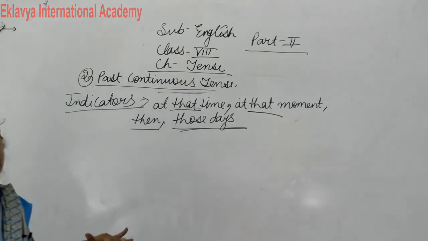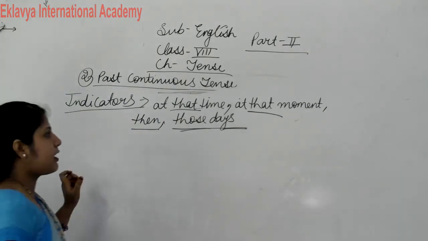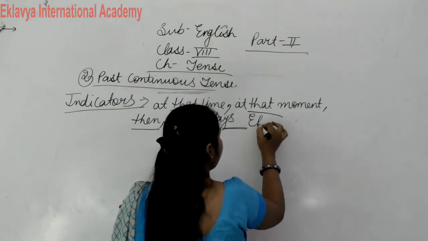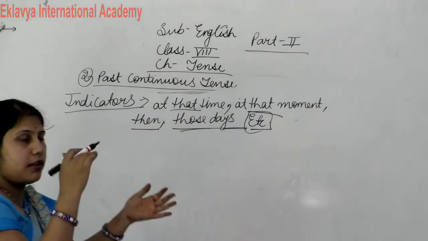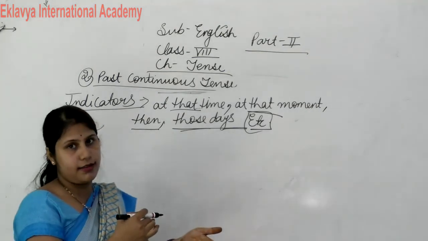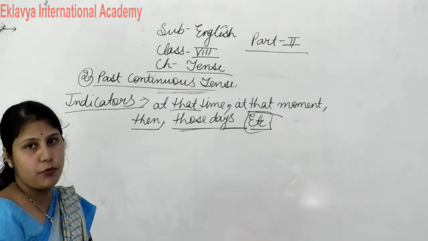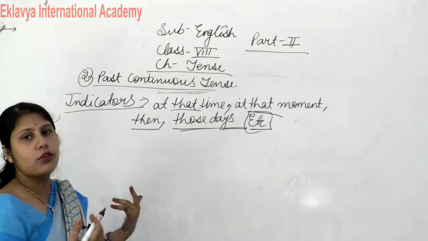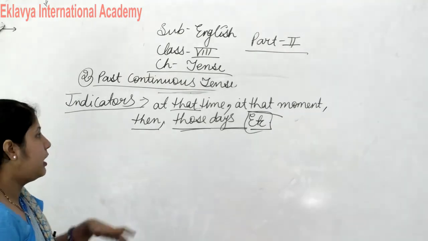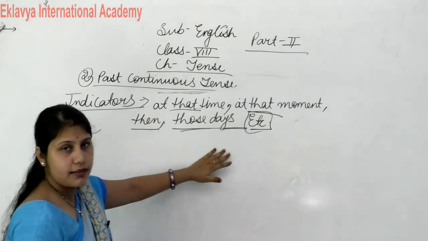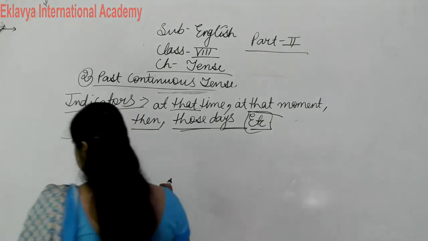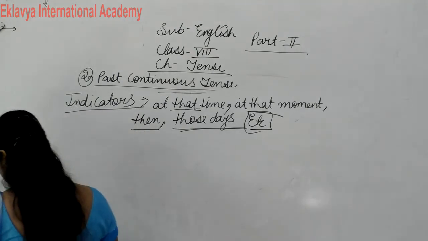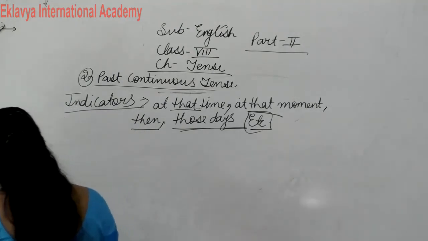If these types of indicators come in a question, then don't be confused between at that time or at this time, at that moment or at this moment. These days or those days, both are different. So this one we use in past tense and that one we use in present tense. So don't be confused about these indicators, because these are very important indicators.